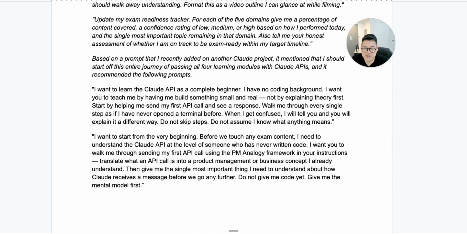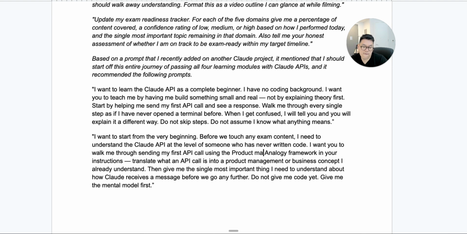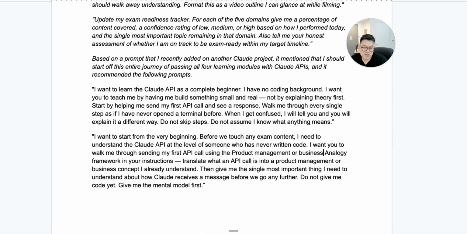Before we touch on any exam content, I need to understand the Claude API at the level of someone who has never written code. I want you to walk me through sending my first API call using the product management or business analogy framework in your instructions. Translate what an API call is into business concepts that I already understand.